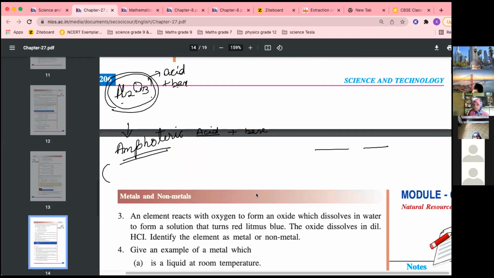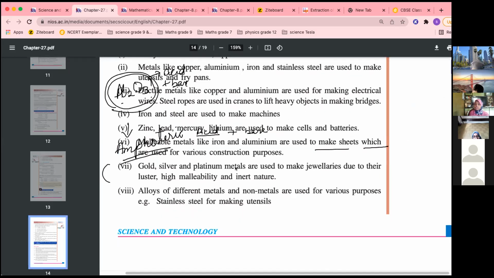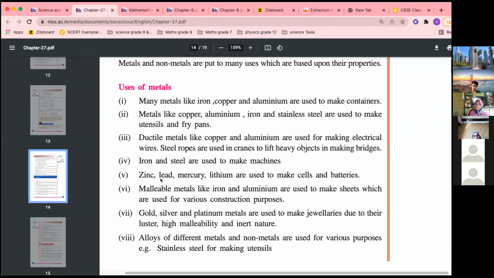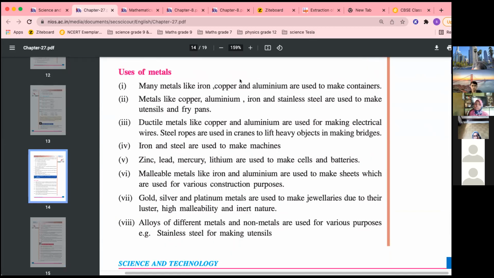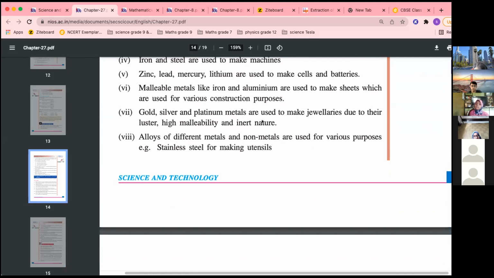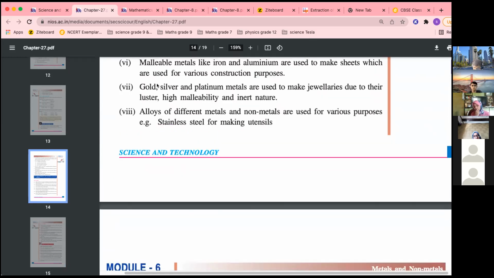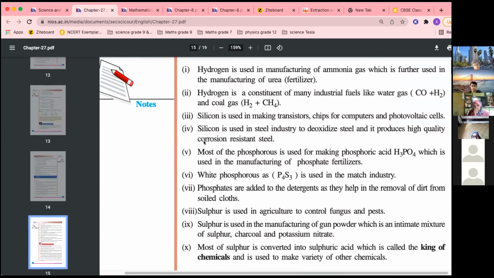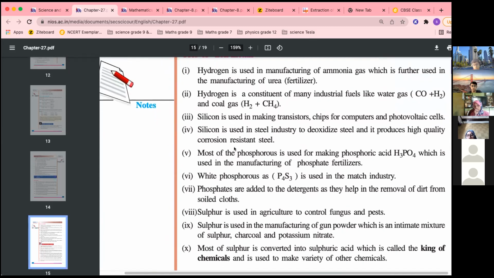Okay, so I think this much is there in this chapter. Last section is uses of metals, which is important. Go through it. Where it is used, just general uses. Utensils, gold, silver, jewelries, malleable, so construction purposes, cells and batteries. So these are important. Go through it. Uses of non-metals: used in medicines. Sulfur is used in medicine. Pesticides or fertilizer. These are non-metals.